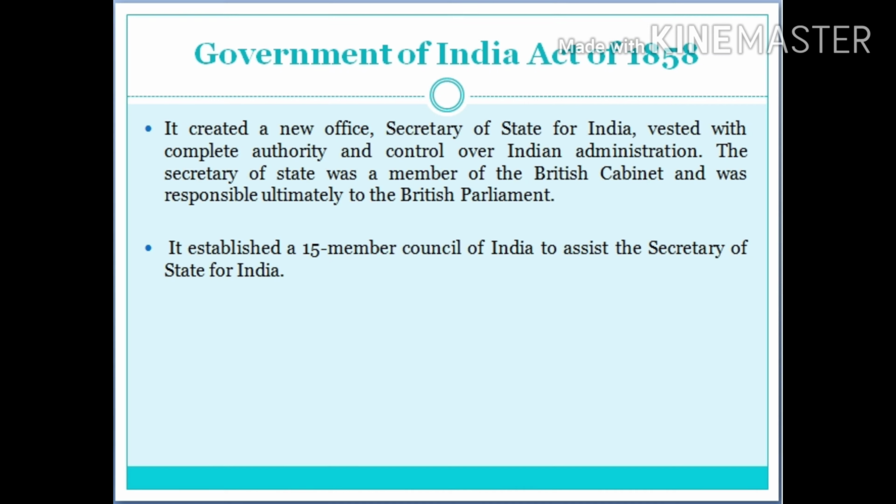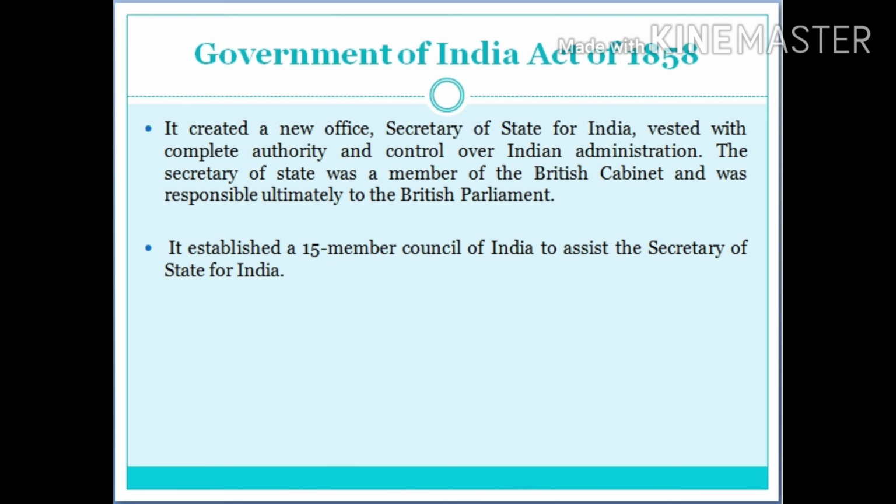The next act is the Indian Councils Act of 1861. It made the beginning of representative institutions by associating Indians in the law-making process. It provided that the Viceroy should nominate some Indians as non-official members of its expanded council. In 1862, Lord Canning nominated 3 Indians to the Legislative Council: Raja of Banaras, Maharaja of Patiala and Sir Dinkar Rao.